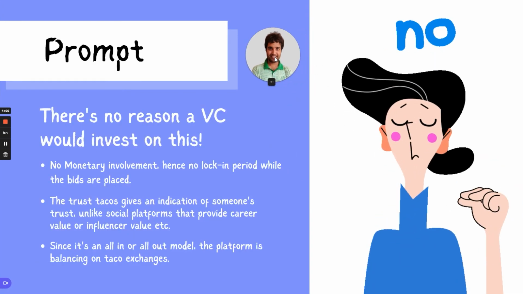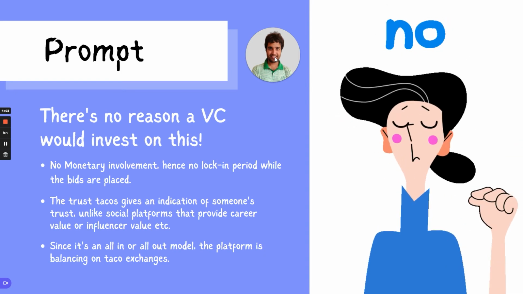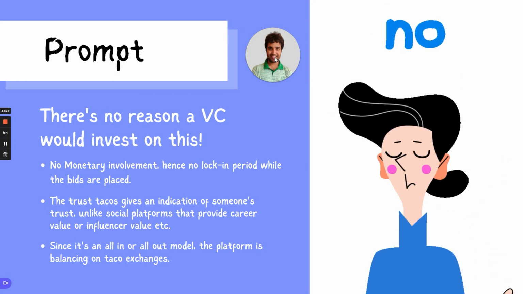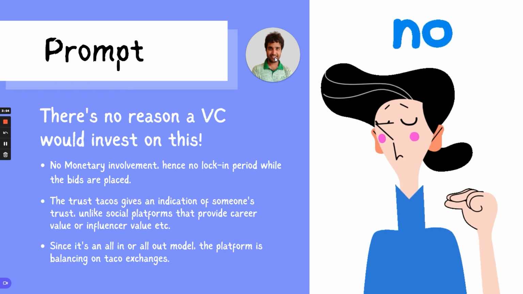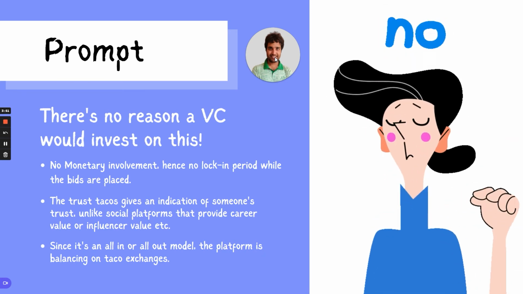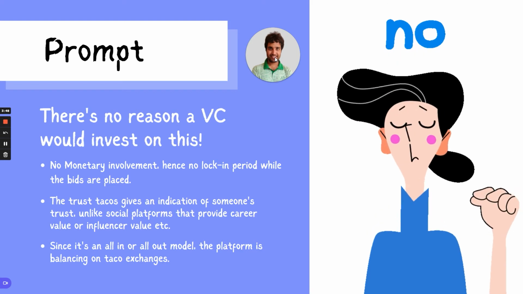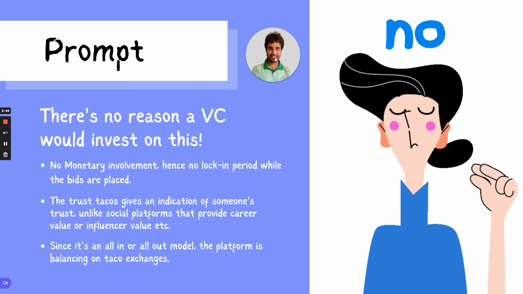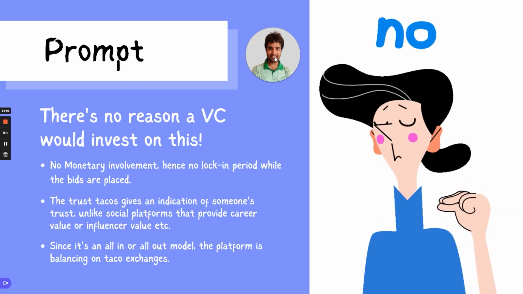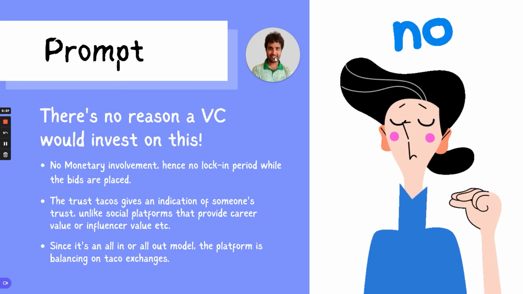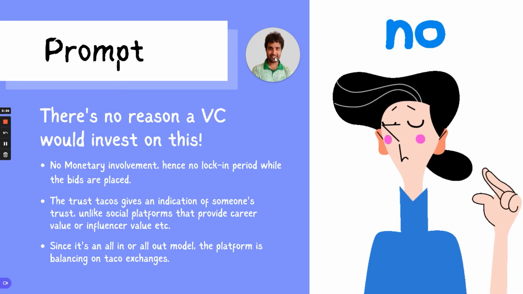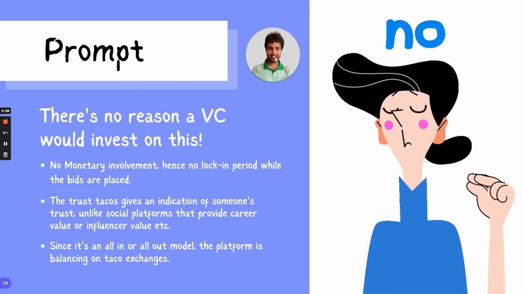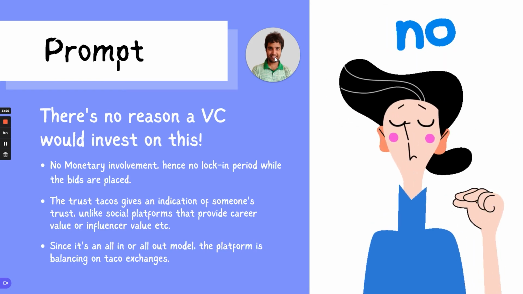And finally, coming to the prompt, there is a very good reason that a VC would never invest in this. Number one, whenever there is a current bidding platform on the internet, whenever they take money from somebody, they put it in a lock-in period, wherein interest keeps getting added to that account. If the person has won or lost the bet, the money goes back to him or to the winner. But the interest that you have got in the lock-in period is the profit to the startup. But over here, we are dealing with tacos. We are not having any monetary involvement. We are not having any kind of lock-in periods.